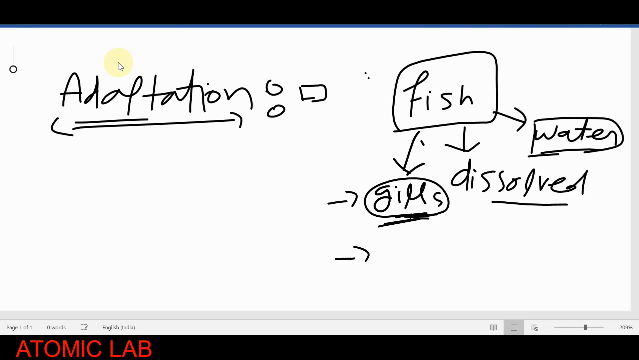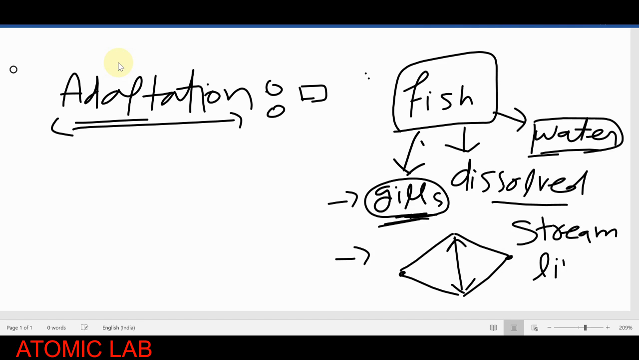Another adaptation is that they can easily move in the water. The reason is this kind of shape. They are thicker and very wide at the mid part, and very thin at the corners. This kind of shape is generally known as the streamline shape. The streamline shape helps them move easily in the water. So these are the kinds of adaptation.